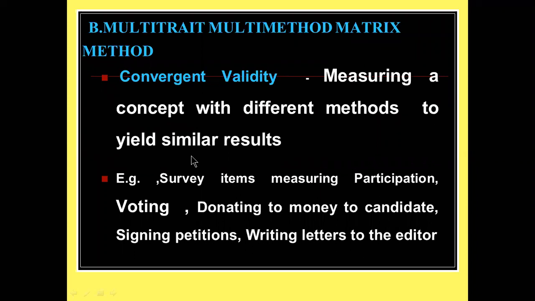For example, I am asking about Hemraj to your coordinator. She is saying very good. I am asking about Hemraj to another person. Another person also says good. So then I come to a conclusion: Hemraj is a very good person. That is the different methods we use to assess. What are the methods we can use?